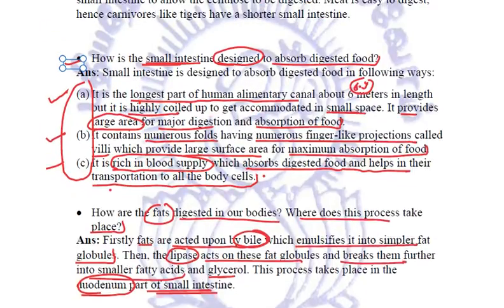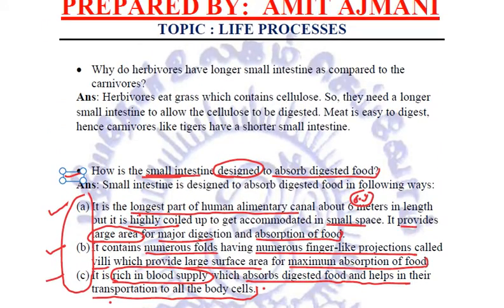Now, one important thing to remember is that the herbivores have a longer small intestine as compared to the carnivores. Why so? The reason is that herbivores eat grass, and that grass contains cellulose.